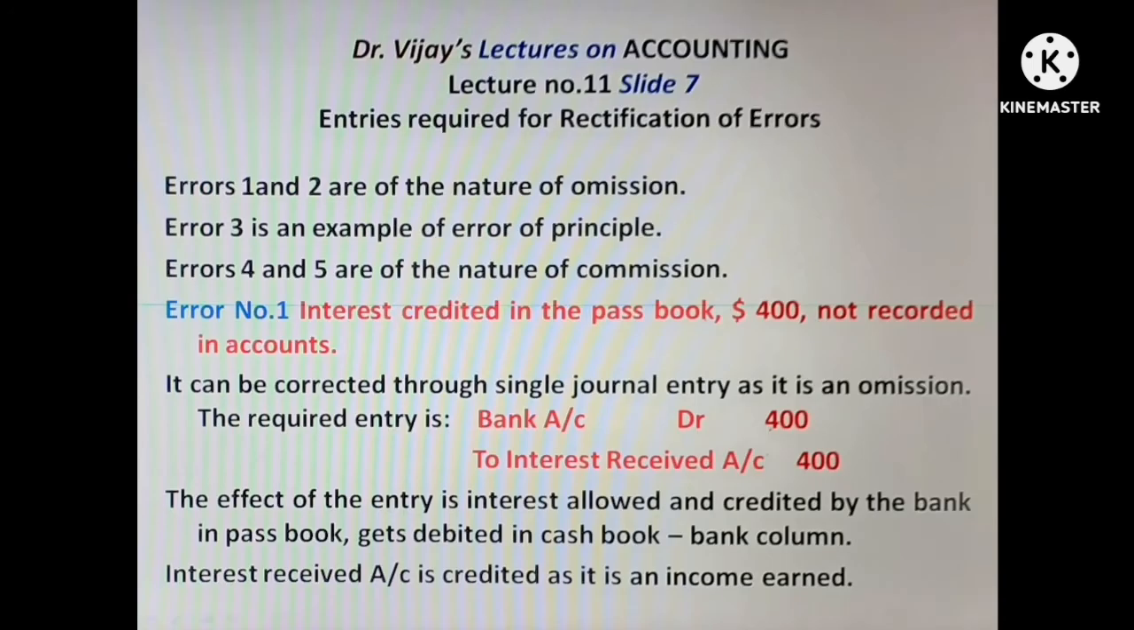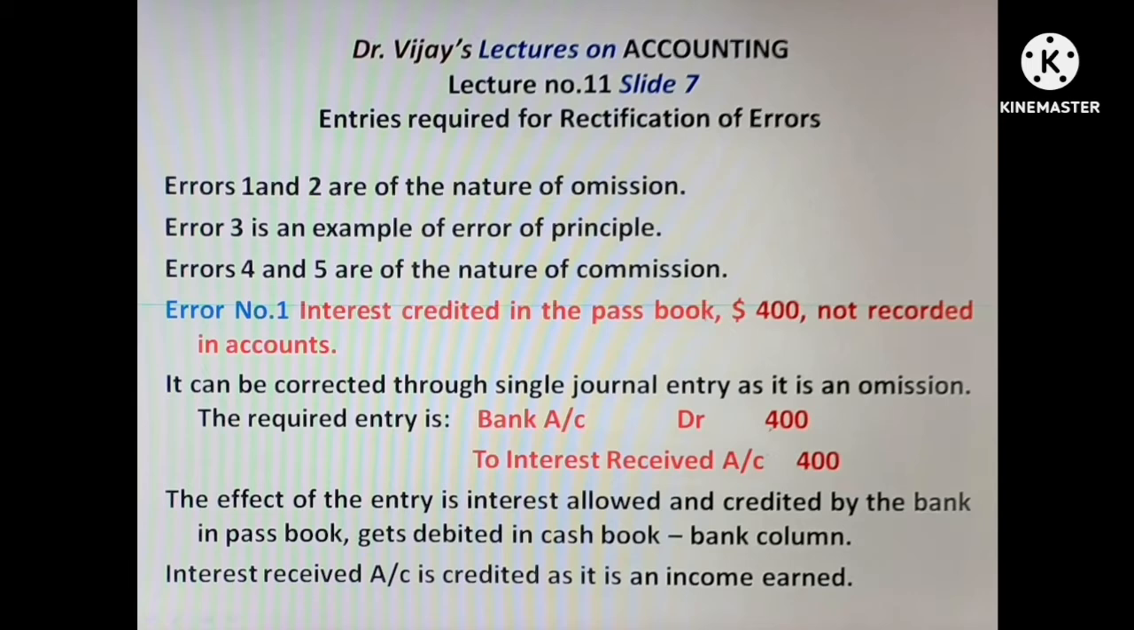Errors 1 and 2 at Sabu's firm are of the nature of omission. Interest allowed by the bank not recorded in cash book and bank charges not recorded in cash book. Error number 3 is an example of error of principle. A sale of old furniture and fittings treated as sale of goods. Errors 4 and 5 are of the nature of commission.